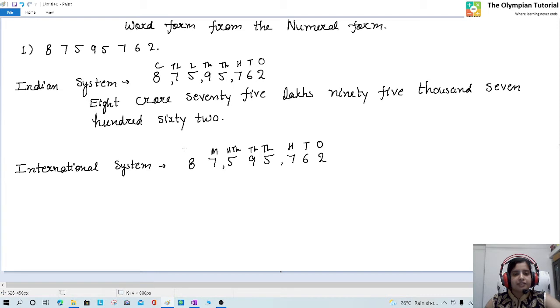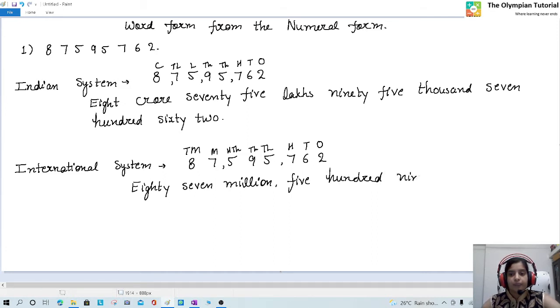As it is the international system, 10 million. So it will become 87 million 500 95,000.